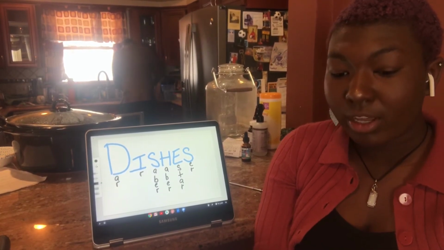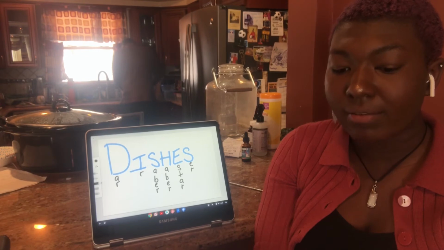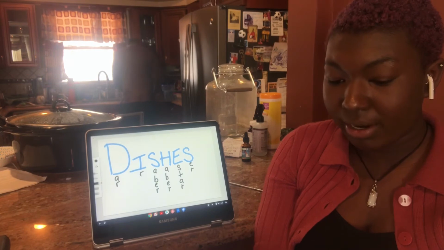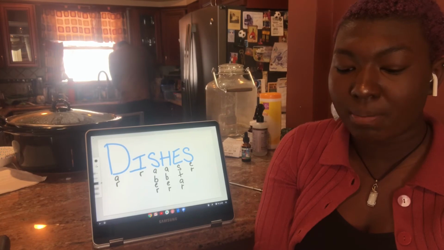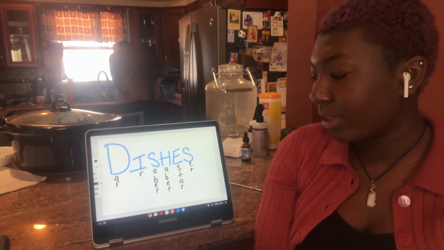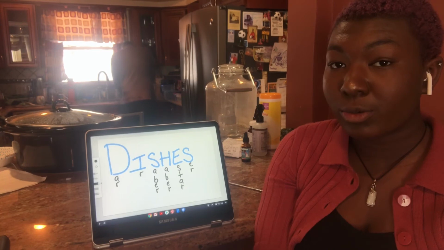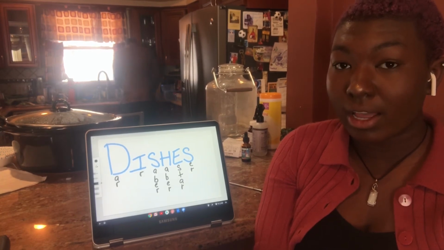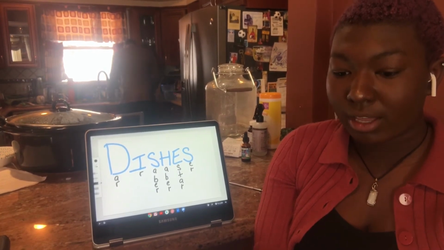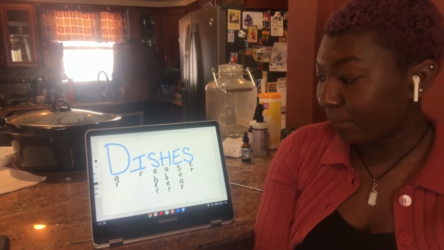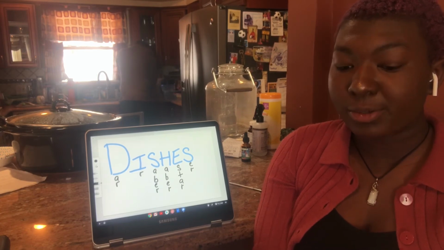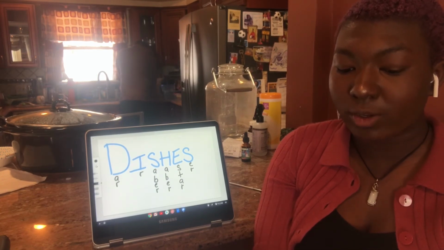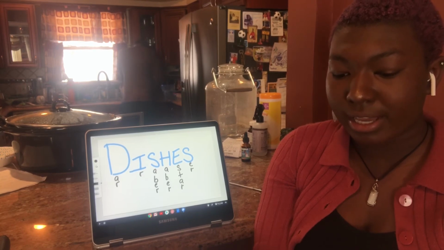Ir: yo vaya, tú vayas, él vaya, nosotros vayamos, ellos vayan. Saber: yo sepa, tú sepas, ella sepa, nosotros sepamos, ellos sepan. Haber: yo haya, tú hayas, él haya, nosotros hayamos, and ellos hayan. Estar: yo esté, tú estés, ella esté, nosotros estemos, ellos estén.